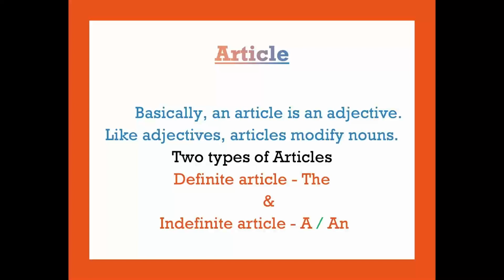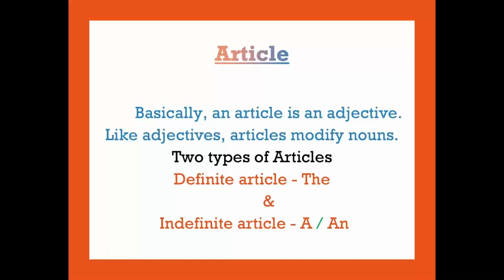Technically, an article is an adjective, which is any word that modifies a noun. Got it? Basically, an article is an adjective. Like an adjective, an article modifies nouns.